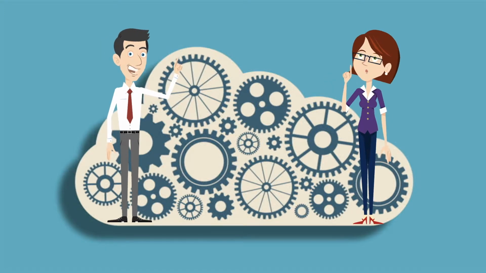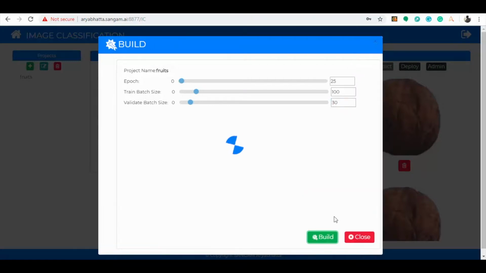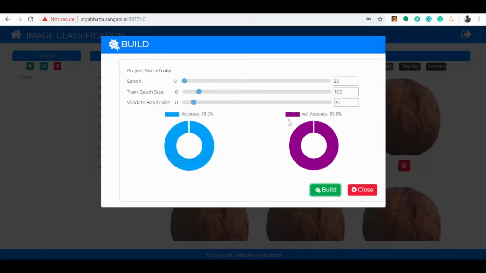Sure, Jessica. Here epoch explains the number of cycles a model runs for training the model using labeled images. Whereas the train batch size is the number of sample images you are providing to the model for each epoch, and finally validation batch size is the sample images you provide for validating the model. You can see the accuracies obtained for train sample and validation samples as 99% and 99%. Every time a model is built, model files will be generated and they will be used further for predicting the images.